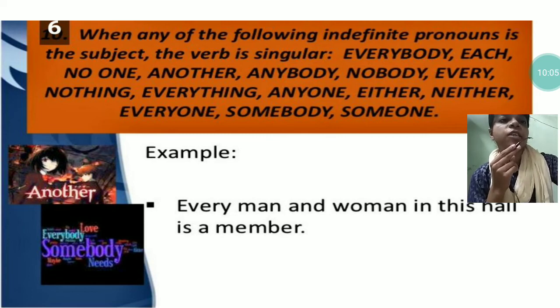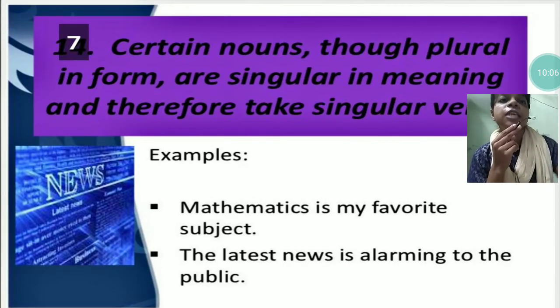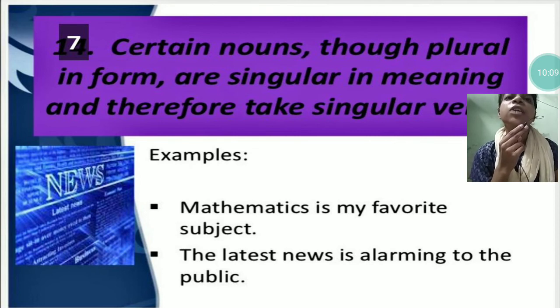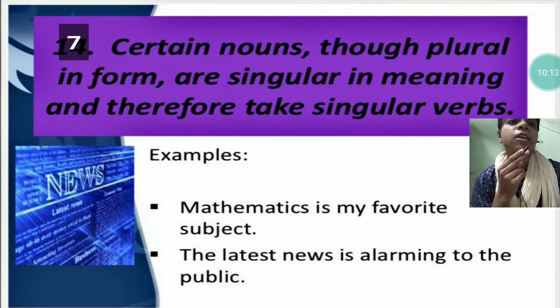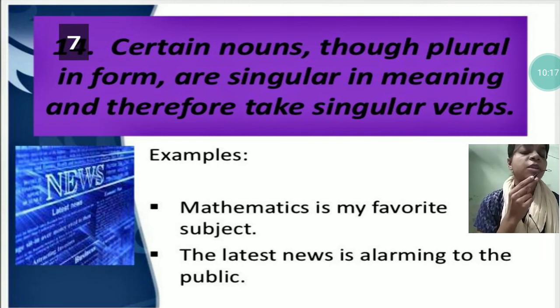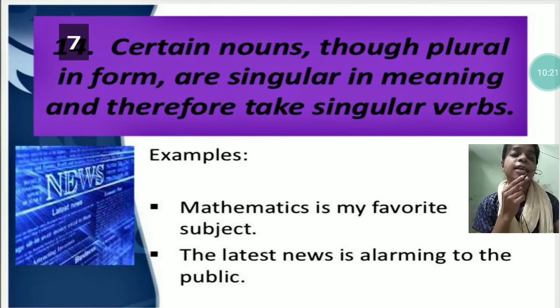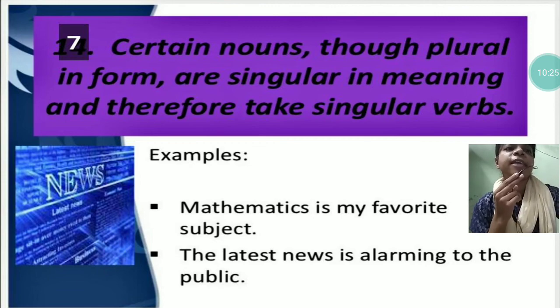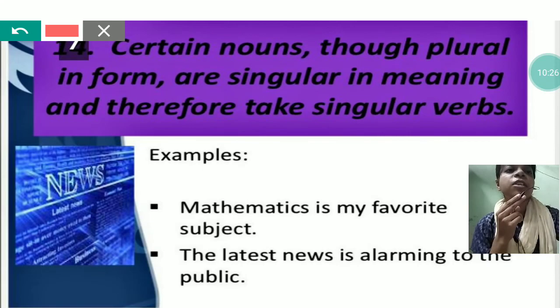Last rule is certain nouns, though plural in form, are singular in meaning and therefore take singular verb. Means there are few nouns which are plural. Means when you look at the structure, you will find that they are plural, but their meaning is singular and hence they take singular verbs.